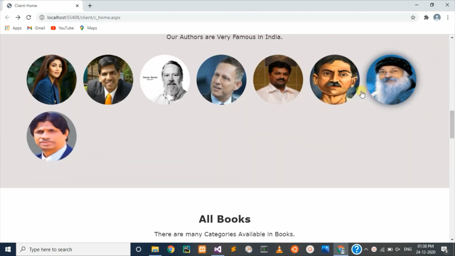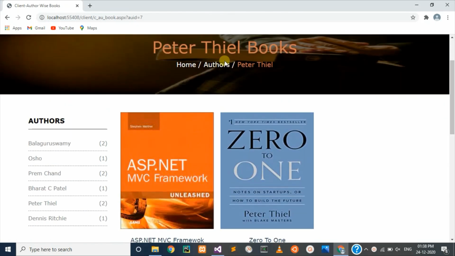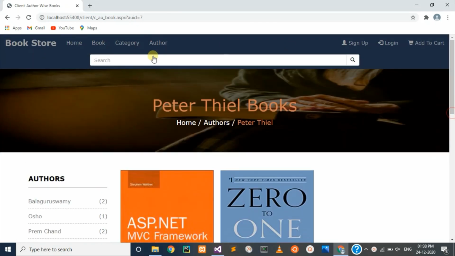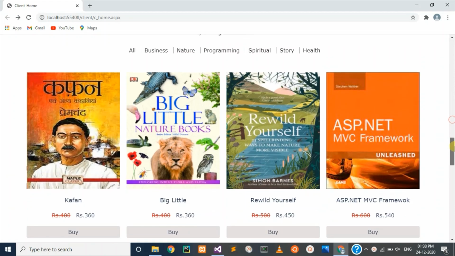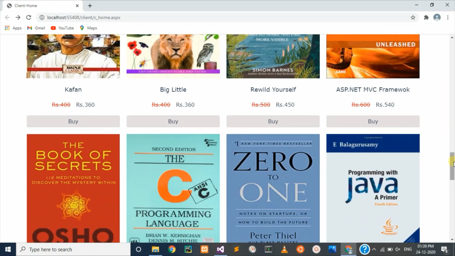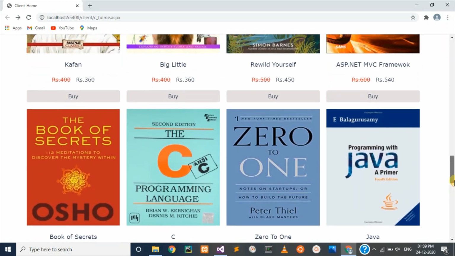Here we have authors. If you want a particular author's books, you can directly click on that author and you can see those books. Here you can see by default it shows all books, and you can directly go to particular book details.